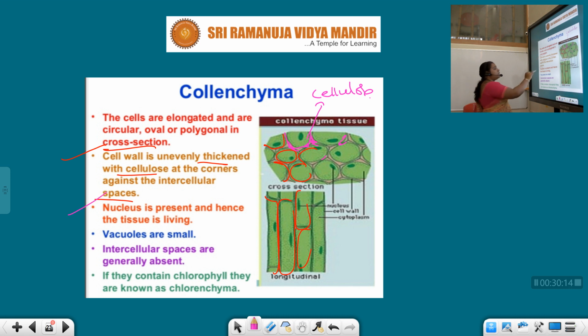Collenchyma we are discussing. Nucleus is present, hence the tissue is living. Vacuoles are small, intercellular spaces are generally absent. So in the parenchyma they may be present, but here intercellular spaces are generally absent. There are no intercellular spaces. If they contain chlorophyll, they are known as chlorenchyma.